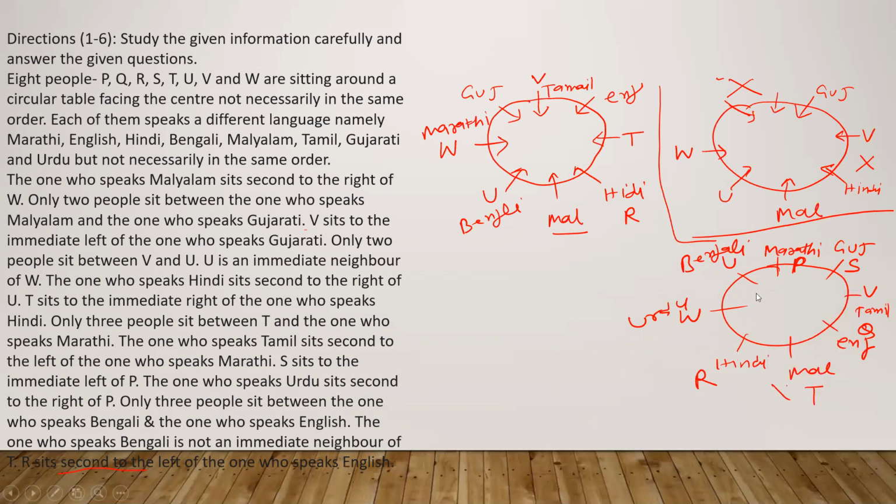So see here, Bengali, they are telling V. So Bengali, V. Two differences there. See here is Bengali, here is V. So two differences between them. Okay, first option. Second, they are telling Hindi or P. Hindi is here, and here is P. Again, two differences there.